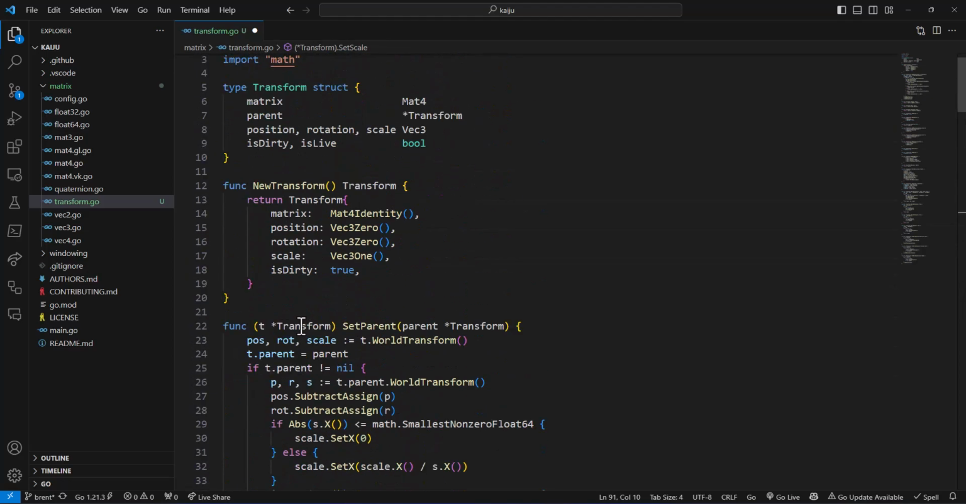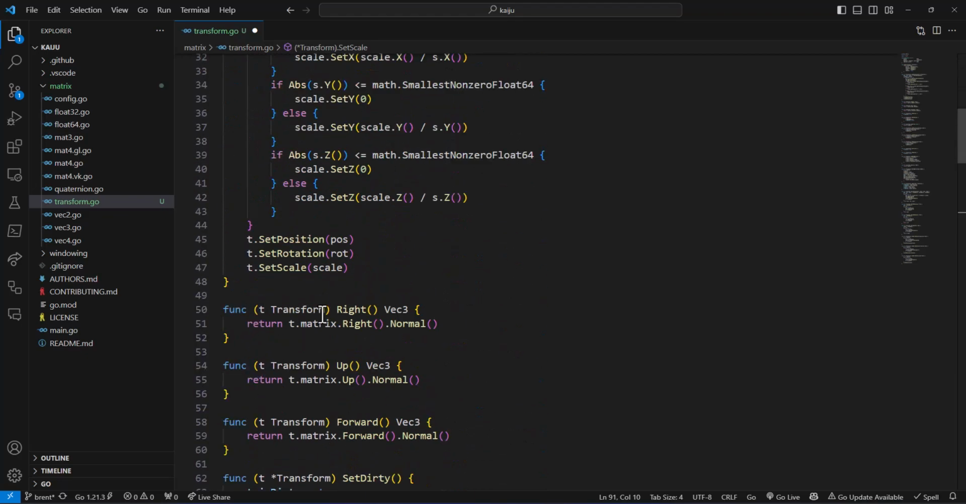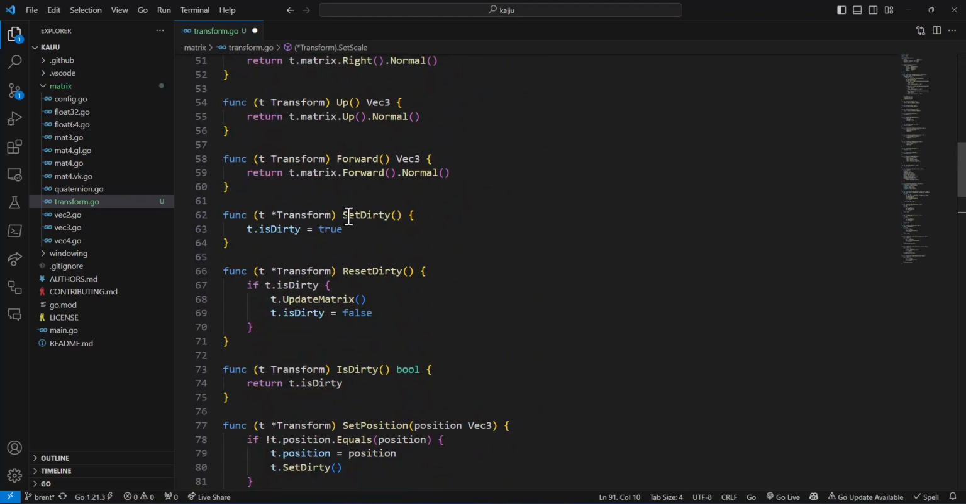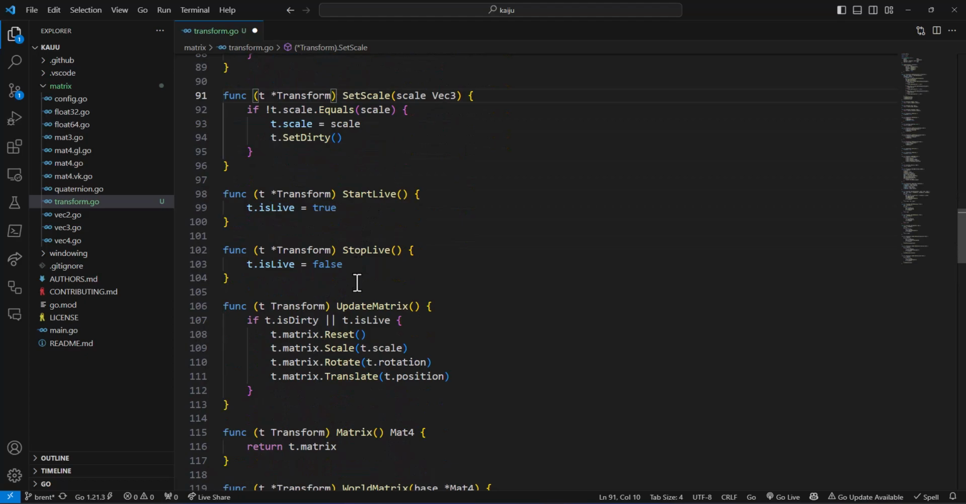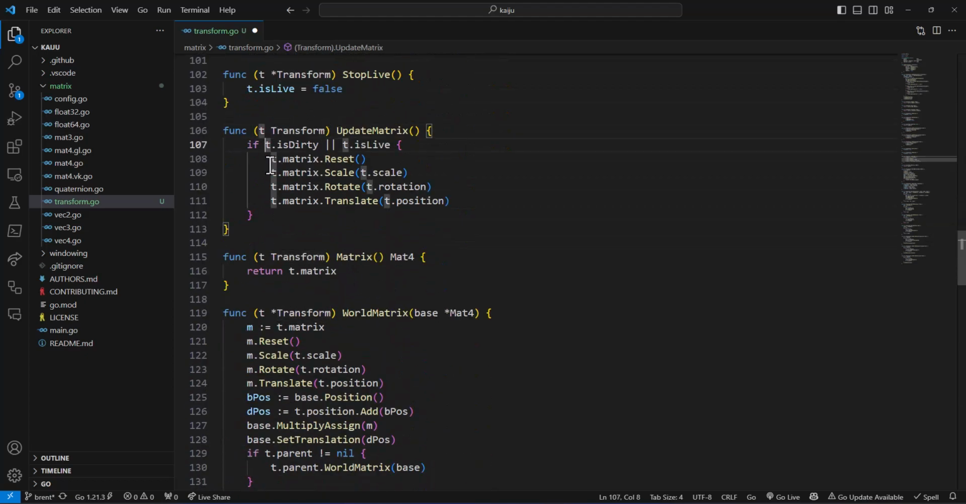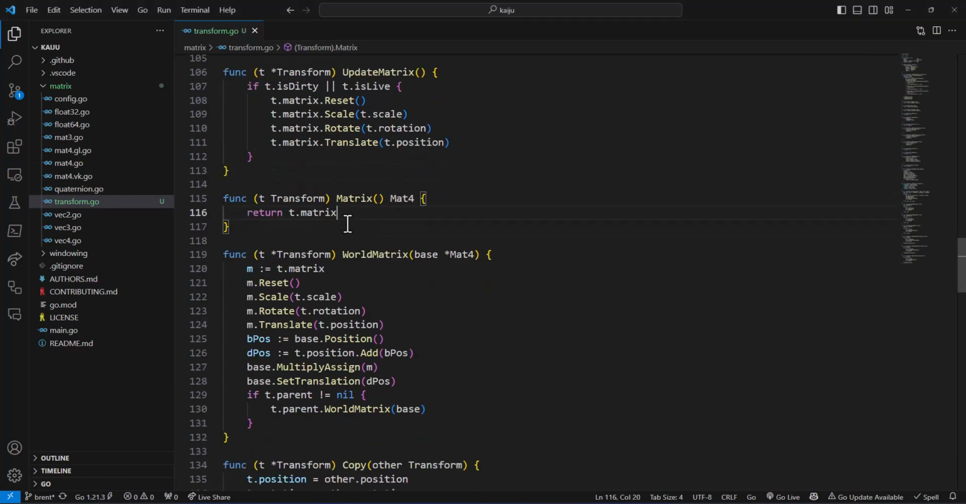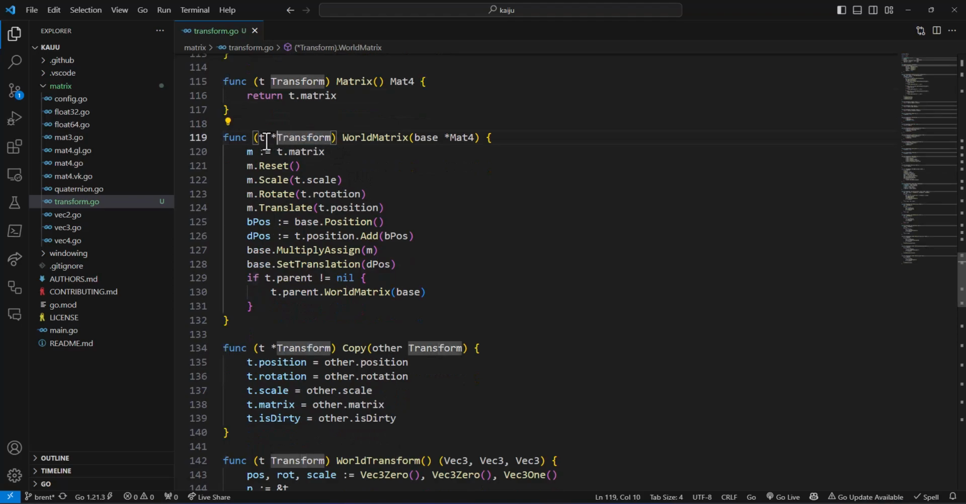Let's go to the top just in case. Transform, set parent. These don't need it. Set dirty, reset. IsDirty, doesn't need it. Set. StartLive, stopLive. Update matrix. Let's see here. If the t is dirty, t is live, t.matrix reset. Yeah, we're going to have to make that one a pointer. And this one just gets the matrix. t.scale. This one doesn't. Maybe it's because of this parenting stuff. So leave that there.